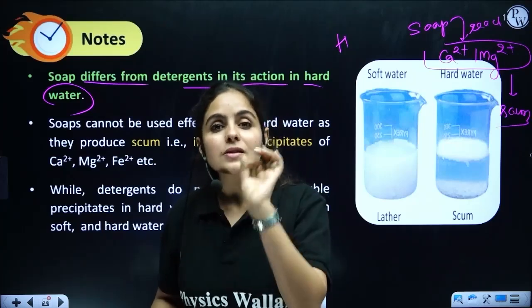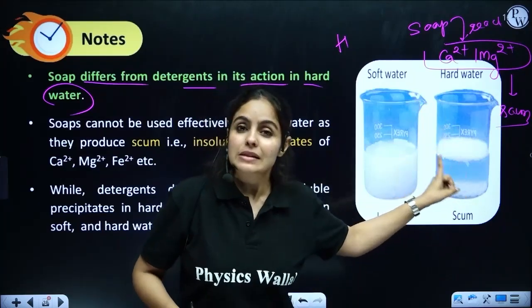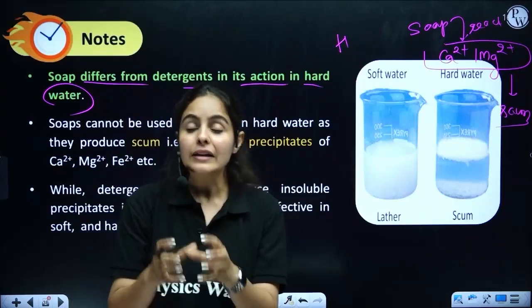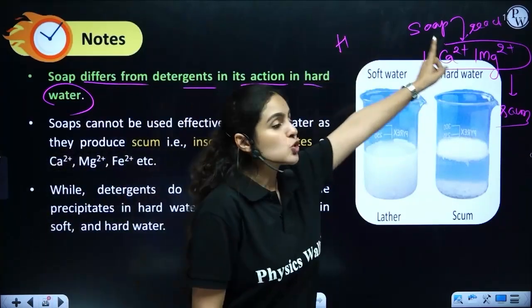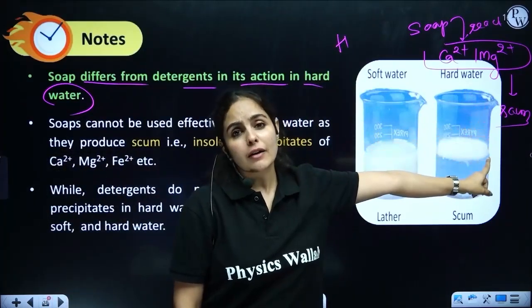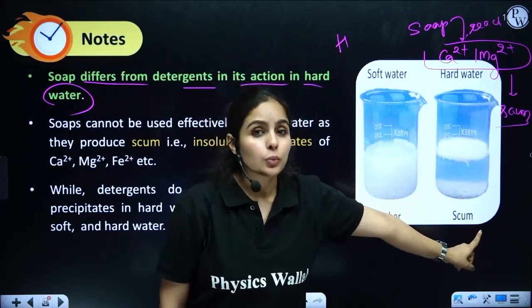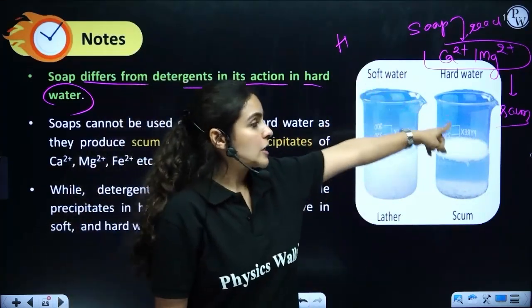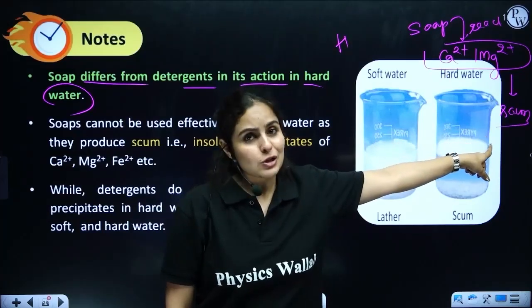Those white spots are nothing but scum. Scum is the insoluble substance made after a reaction between soap and the calcium and magnesium ions of hard water. But detergent does not show any kind of reaction like this.